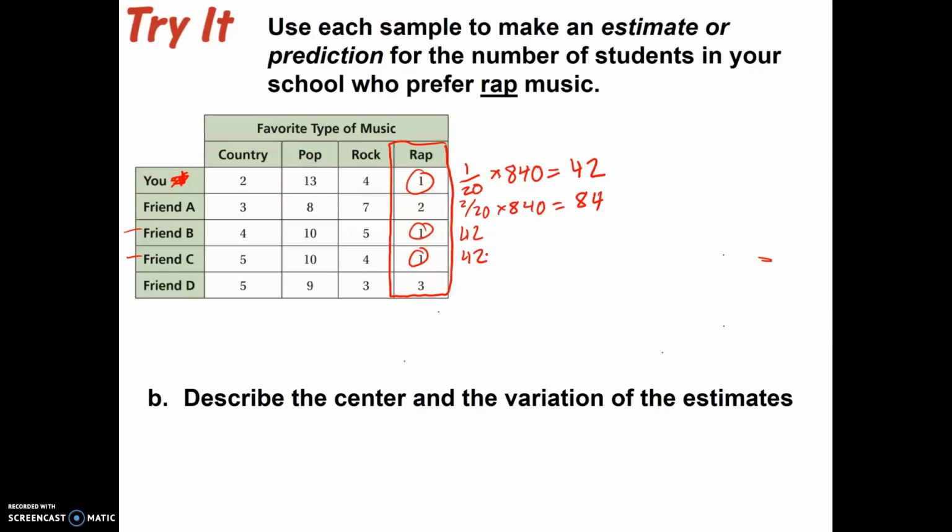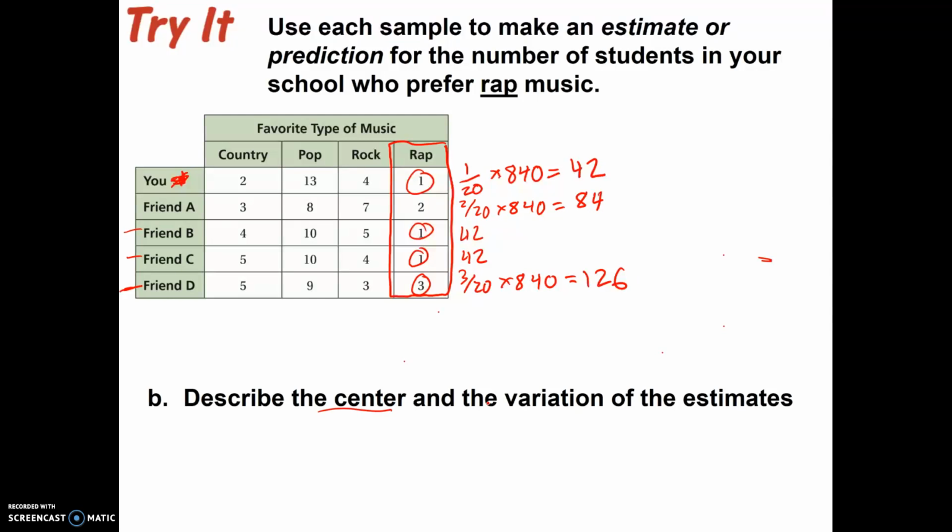And then according to friend D's survey, we can see that the most people are going to like it. So 3 out of 20 times 840 to give us 126 people. So those are our estimates. We've got 42, 84, 42, 84, 42, 42, and 126.